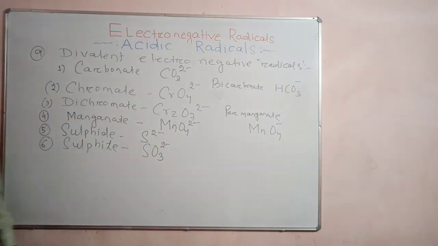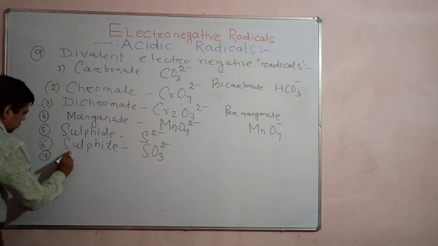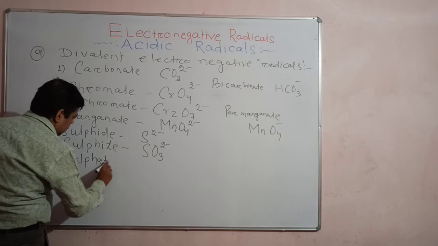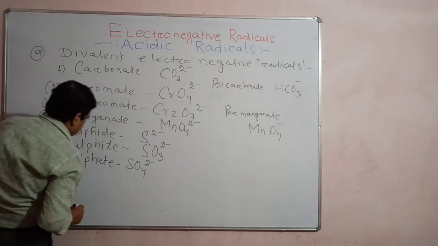This is the difference between sulfide and sulfite. Then next write sulfate: SO4 2 minus, sulfate.